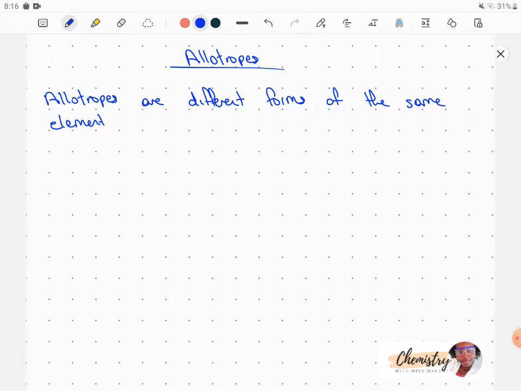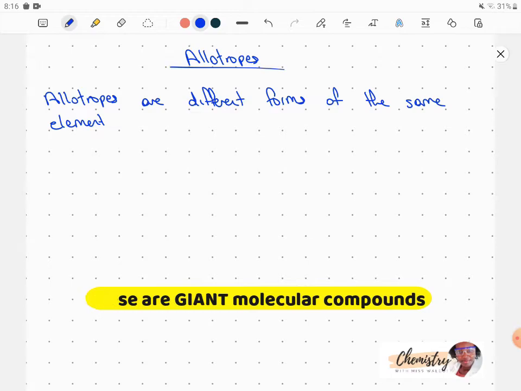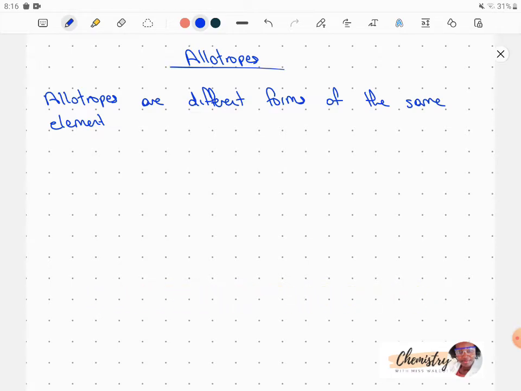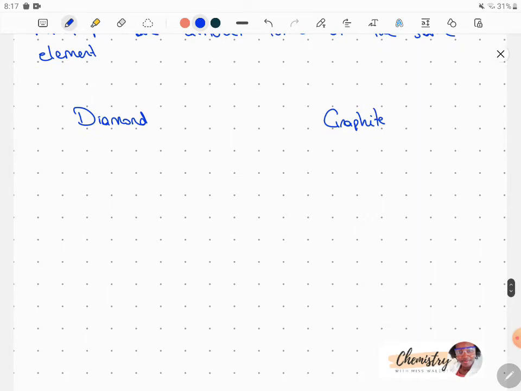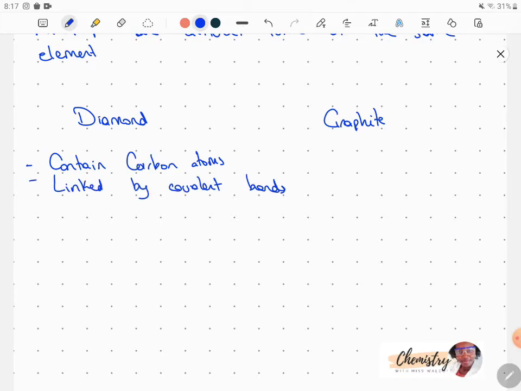While those explanations would cover almost all molecular compounds, we do have to highlight two substances that would not fit that mold, sort of our exception, and it would fall under our subtopic called allotropes. Allotropes are defined as different forms of the same element. The allotropes that we have to be familiar with are diamond and graphite. Both are made up of carbon atoms, and these atoms are linked by covalent bonds. But how they're linked differs.